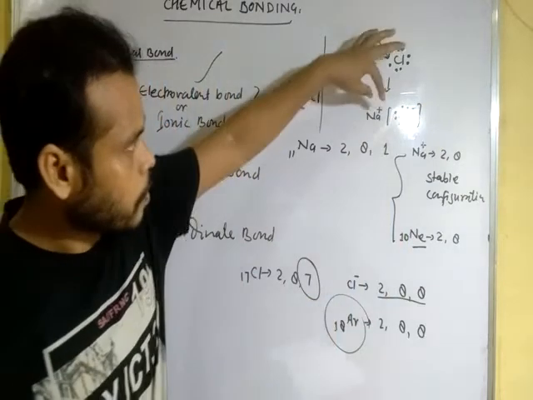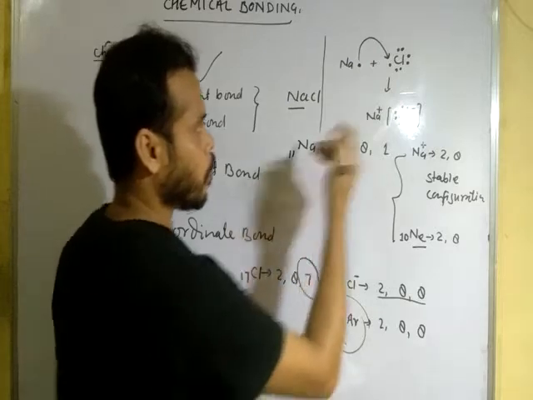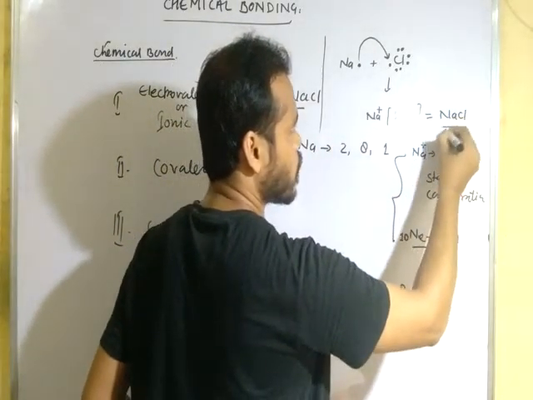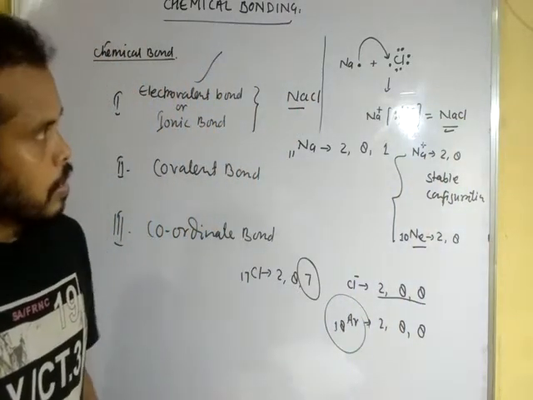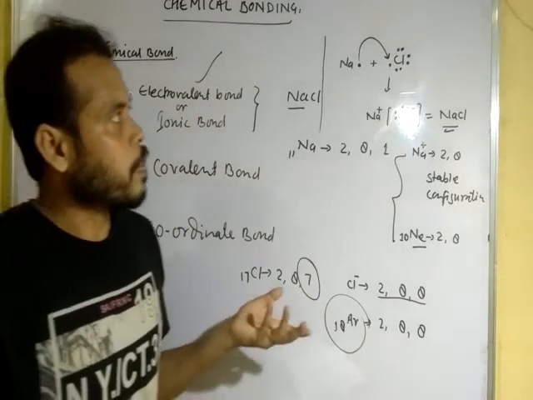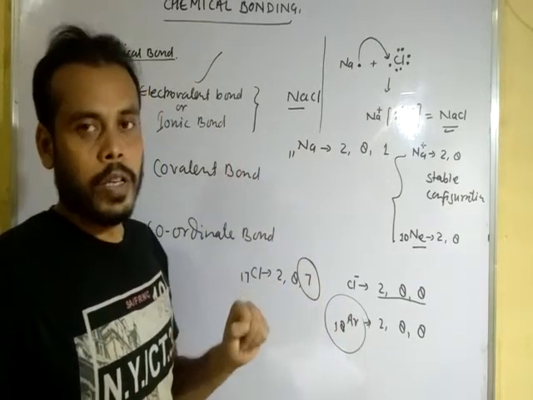So the force of attraction between positive and negative charge occurs to bind these two atoms and form a NaCl structure like this. Okay, dear student, why is this called an electrovalent bond? Because it is formed after the transfer of electrons, so it is called an electrovalent bond.